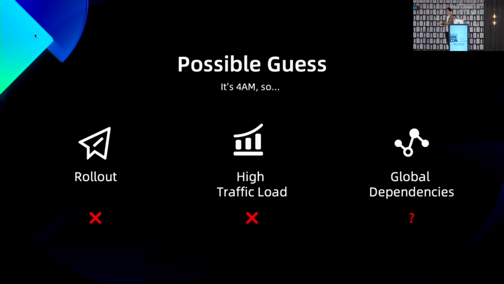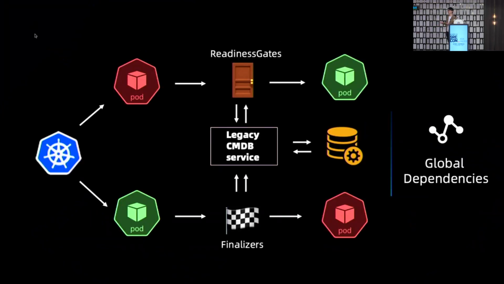It's 4 a.m. in the morning, so it's highly unlikely someone is doing a rollout or updating the cluster itself, or that there's a traffic burst everywhere globally. So the only possible guess left was that it should be a dependency problem. And it only took me 5 minutes to locate the pitfall. It was a legacy CMDB service in our system. I know every company has a CMDB system, and this one existed long before we adopted Kubernetes.